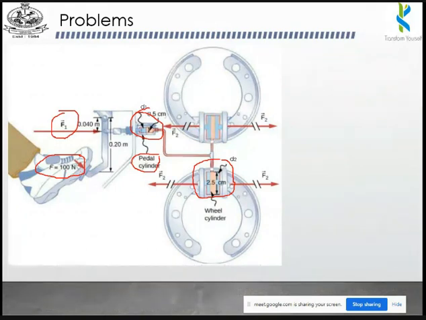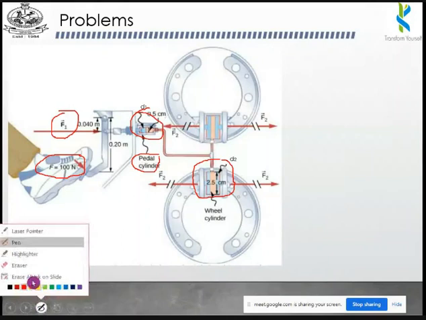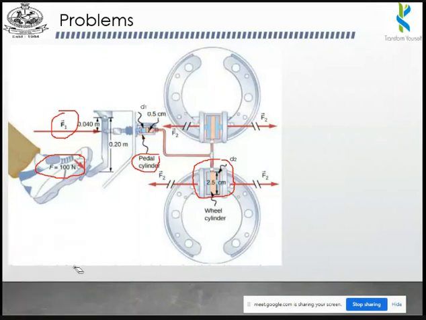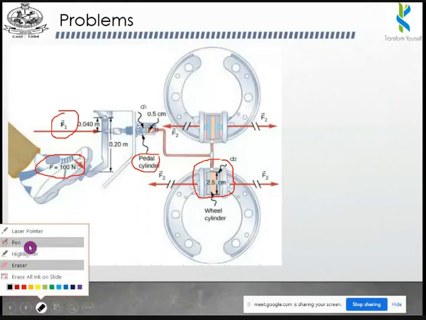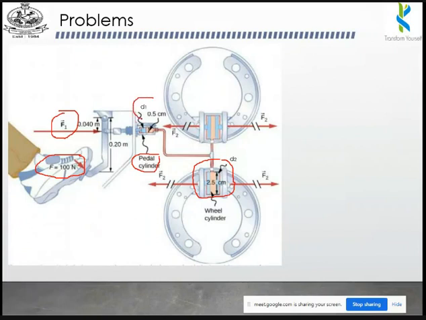Similarly, you know the diameter of the first cylinder, that is 0.5 centimeter. The diameter of the second cylinder is also available, it is 2.5 centimeter. So you have the value of D1, D2 and F1.